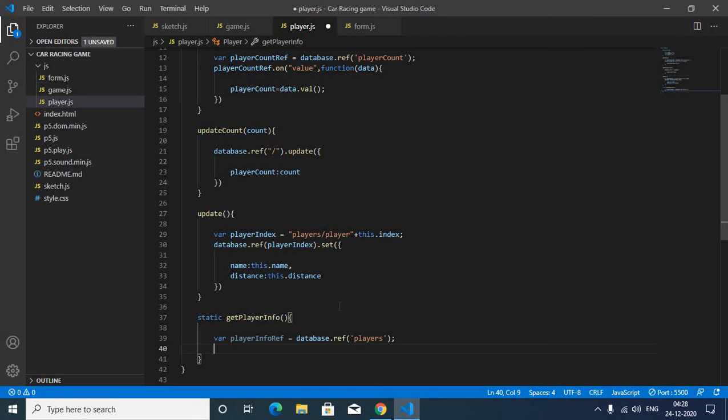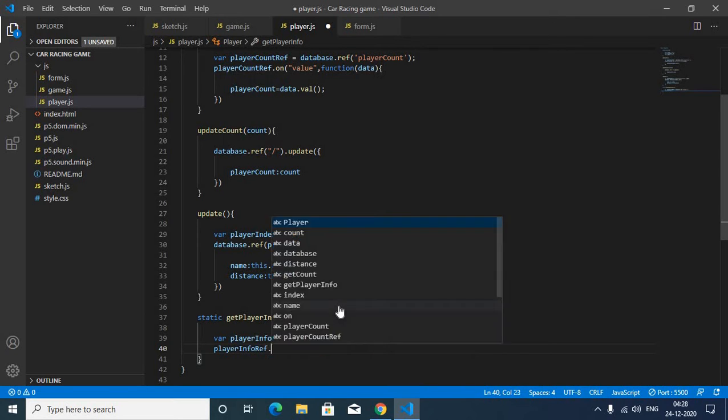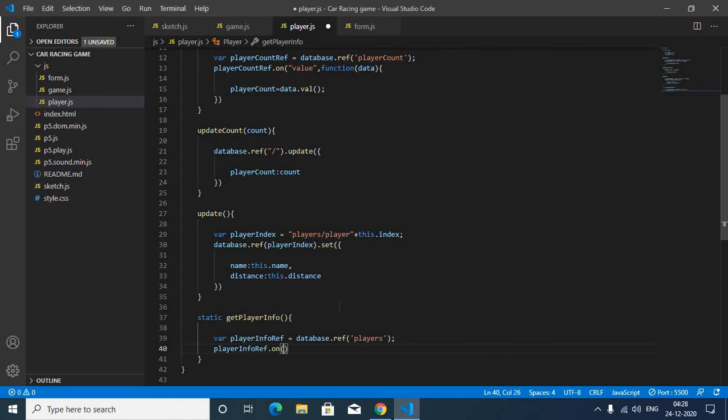Now we are going to read the value. So playerInfoRef.on, then parentheses, and inside the quotes value, comma. Now we are going to make an arrow function.